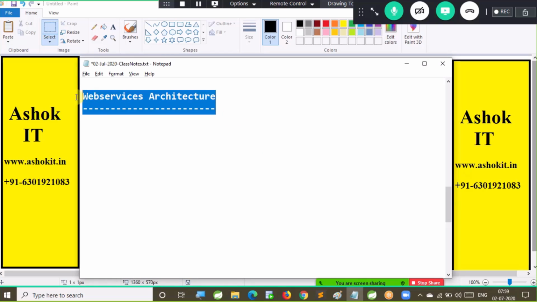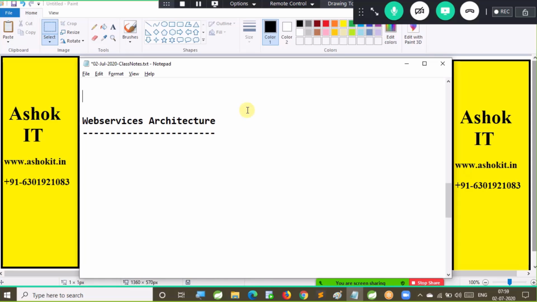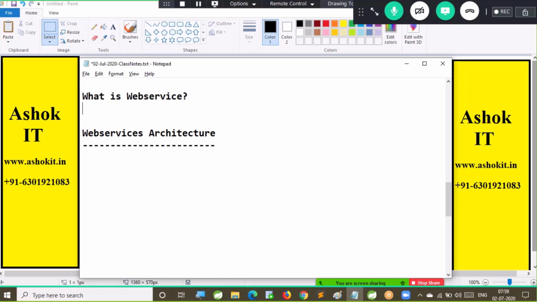We are going to understand web services architecture. Before going to start the web services architecture, first of all, what is web service? We discussed how many ways we can develop a web service. There are two ways to develop a web service in Java. In .NET, multiple ways are available. Similarly, in Python, multiple ways are available.